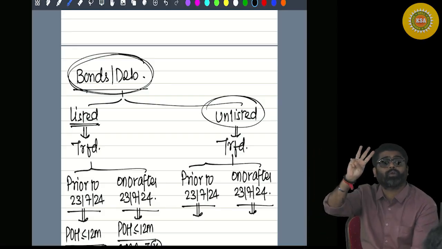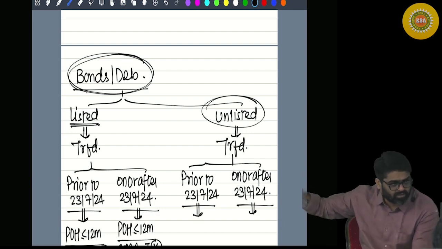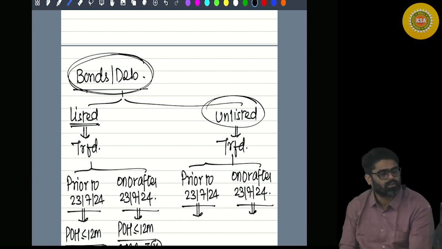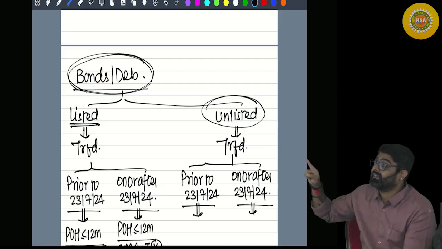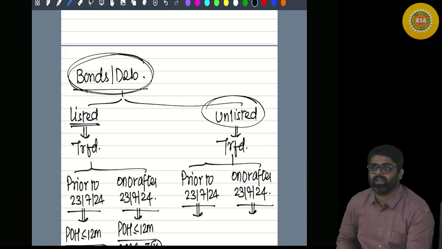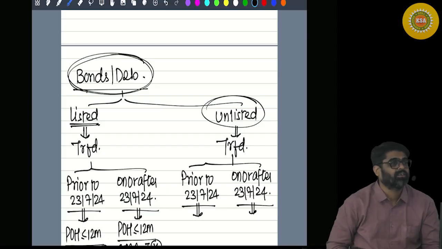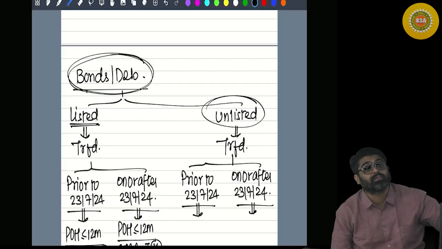We are not talking about debt oriented mutual funds anymore. Remember the names of those assets with a 12 months period of holding. Is it a listed security? Is it a unit of an equity oriented mutual fund? Is it a unit of UTI? Number 4, is it a zero coupon bond? Is it unlisted shares? Is it immovable property? It is any other asset. You used to check how many months?